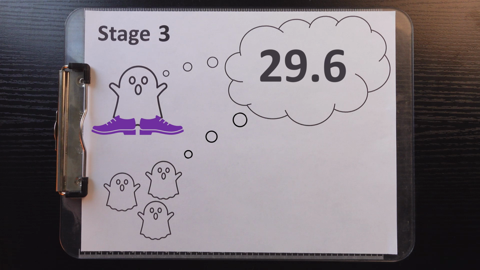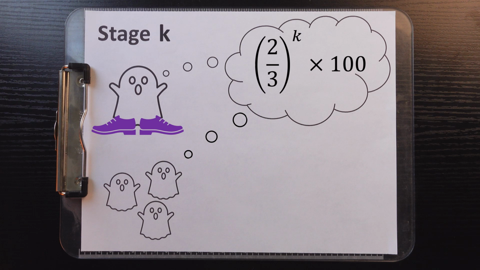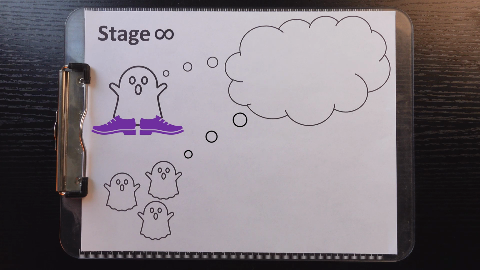And the reasoning just keeps going, so that at stage K, everybody's going to reason that they'd best guess 2/3 to the power of K times 100 if they want to win. As we continue this reasoning process indefinitely, letting K approach infinity, we see that in the equilibrium, everyone is actually guessing 0.